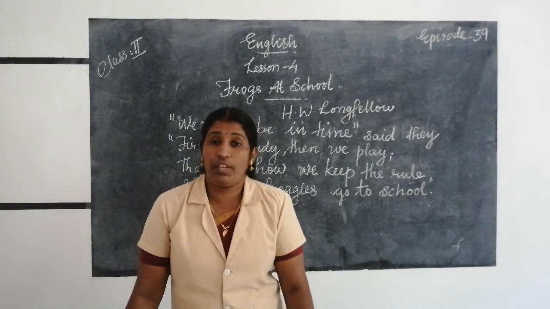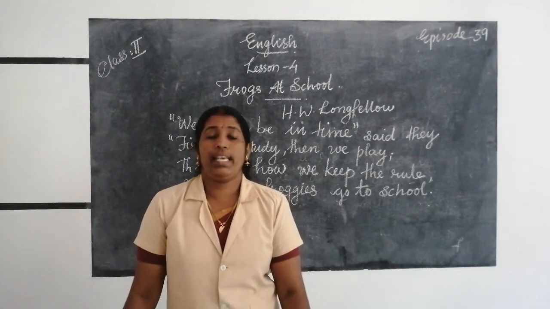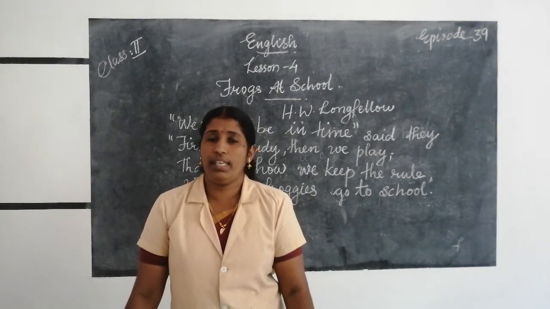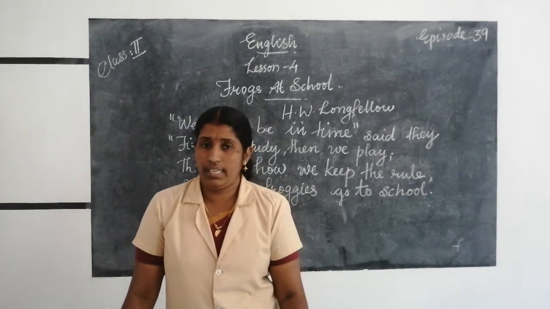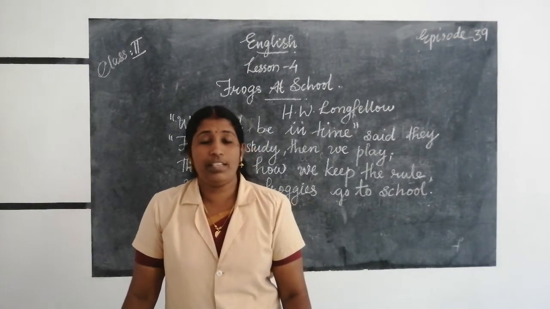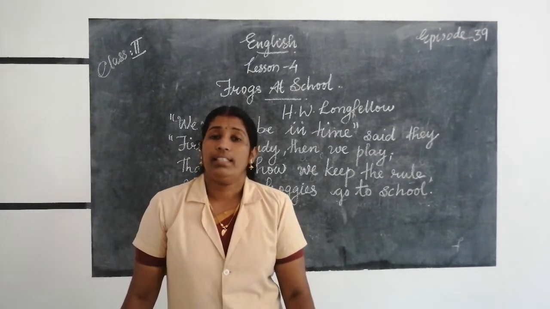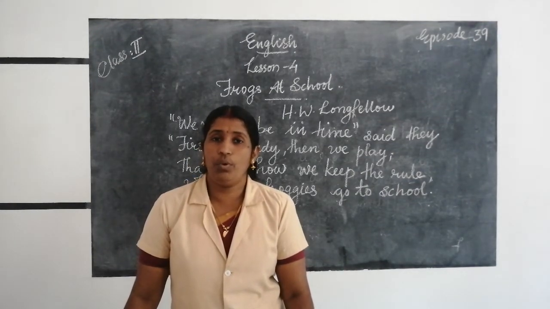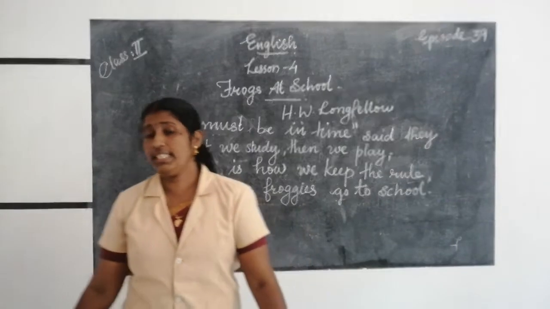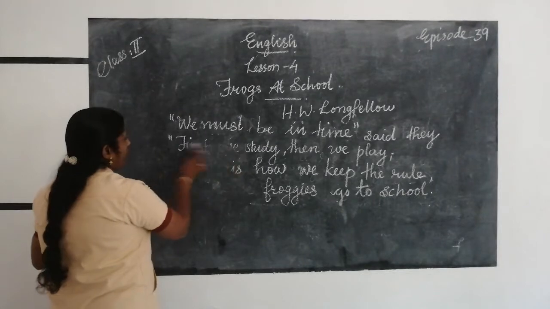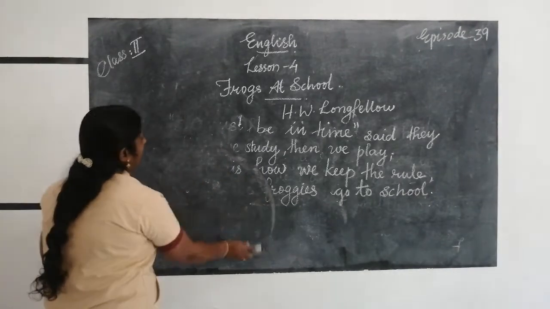20 froggies went to school, down beside a rushing pool. 20 little coats of green, 20 vests all white and clean. We must be in time, said they. First we study, then we play. That is how we keep the rule when we froggies go to school. Okay, is it clear? Then we are going to write the third stanza.